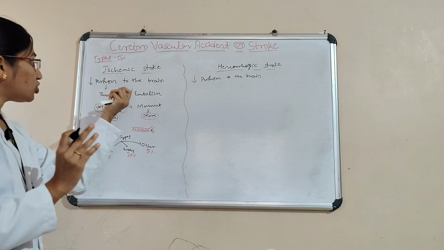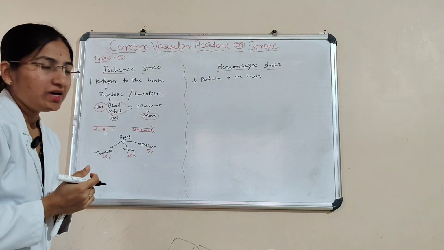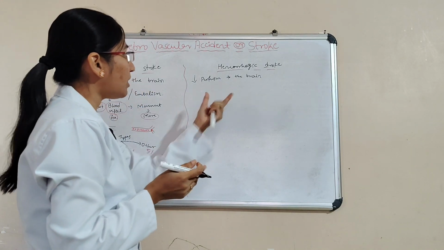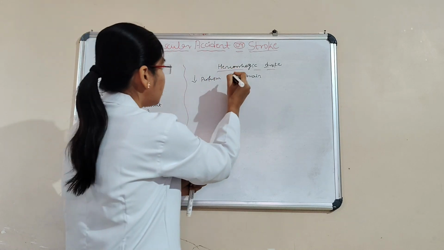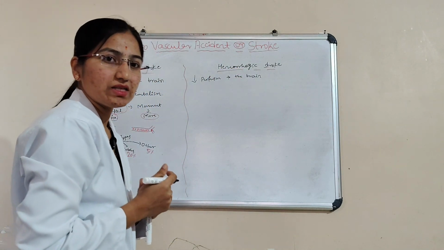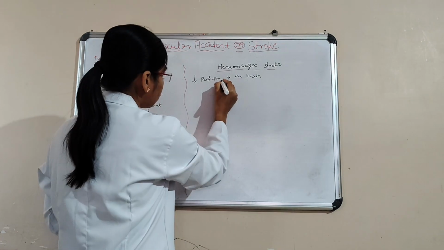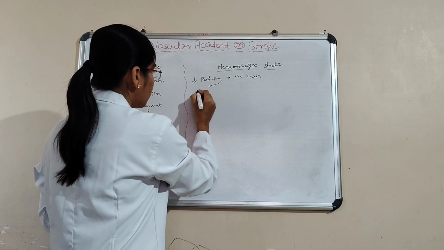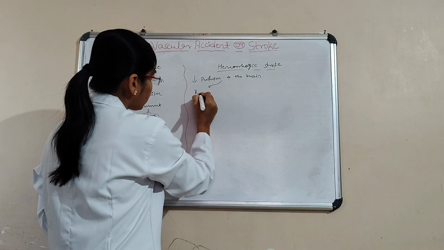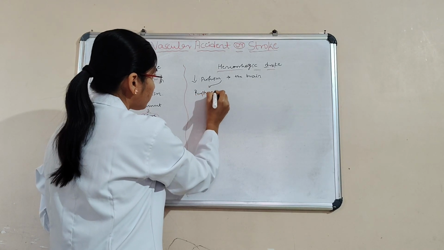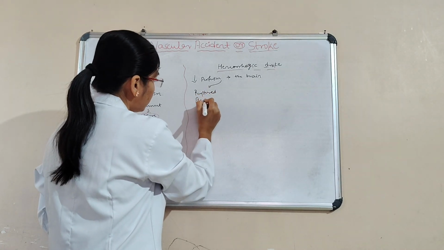The ischemic type is due to thrombus and embolism. Here it is due to the rupture of blood vessels, we can say. It is due to a ruptured aneurysm.